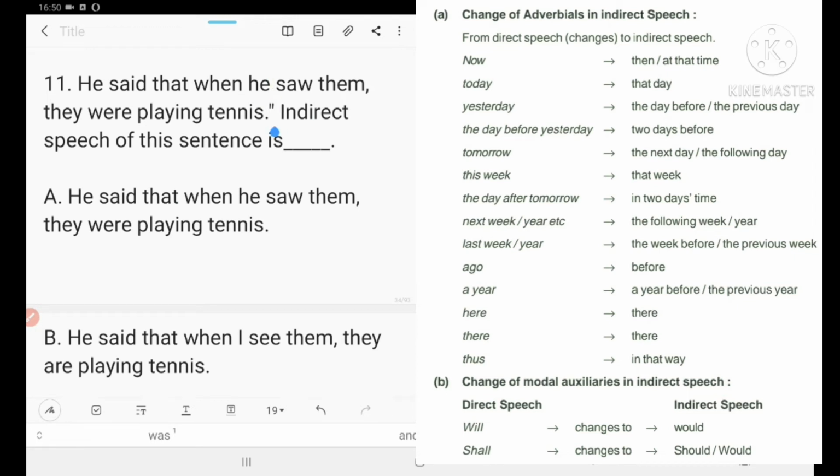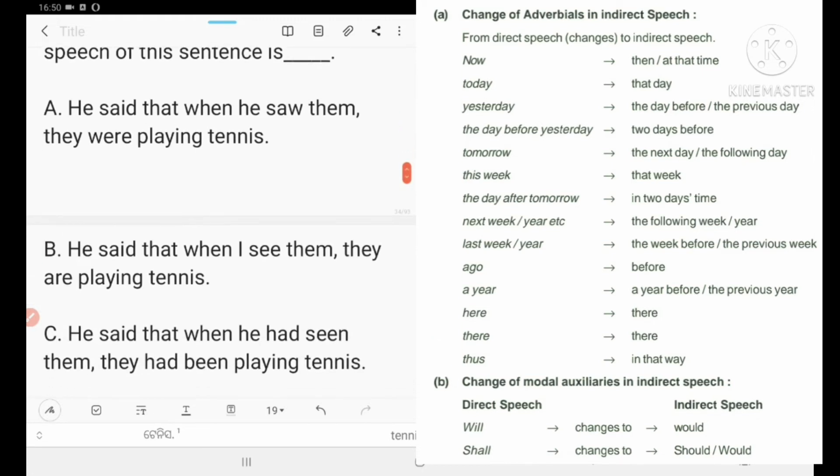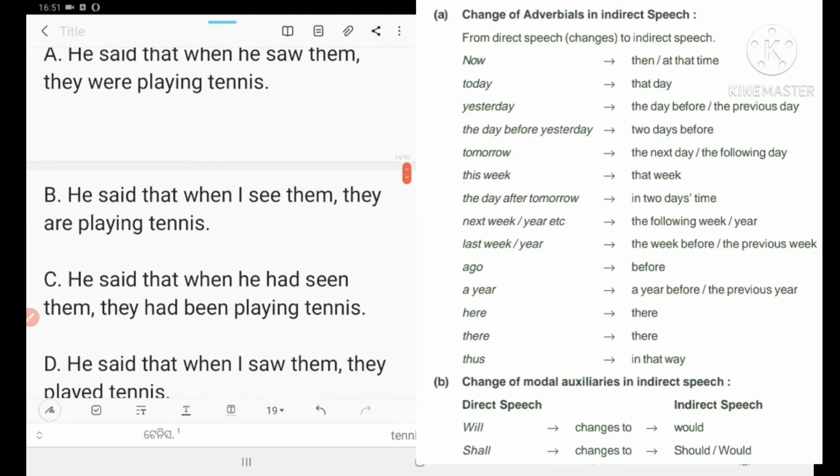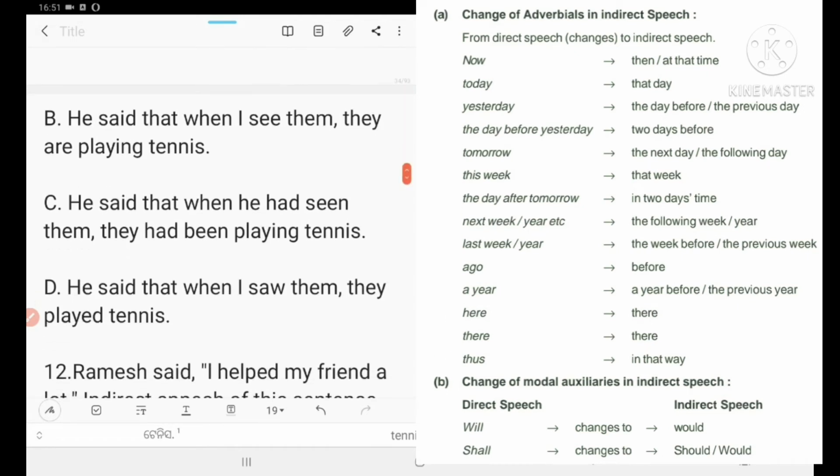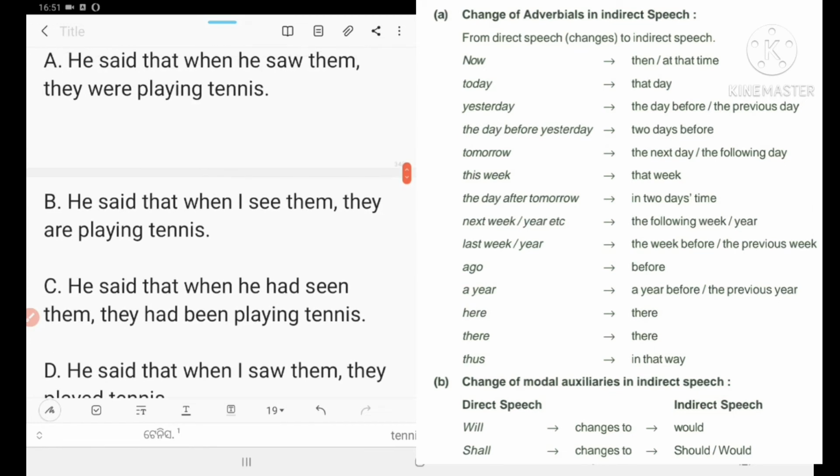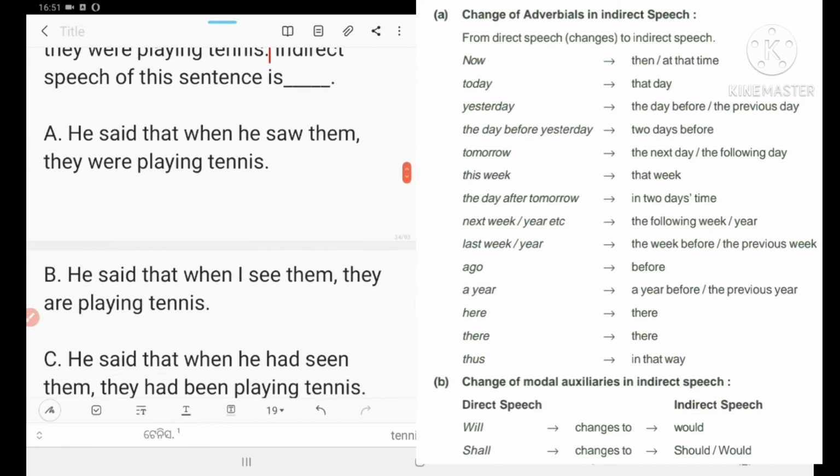So it is number 11, that is C. He said that when he saw them, they were playing tennis. It's not wrong. He said that when I saw them, it is wrong. He said that when he had seen them, they had been playing. This is correct.